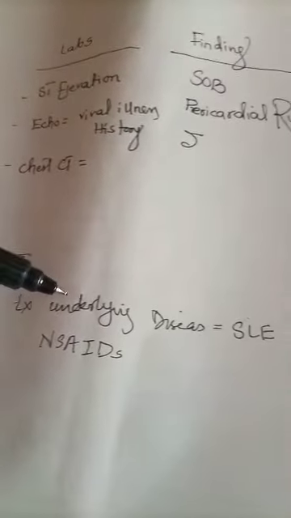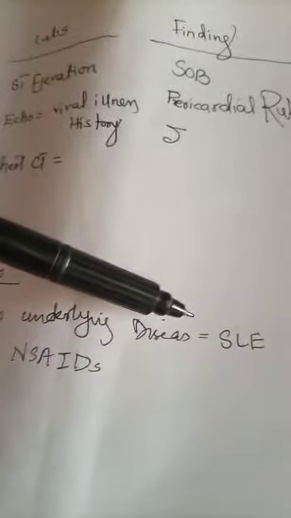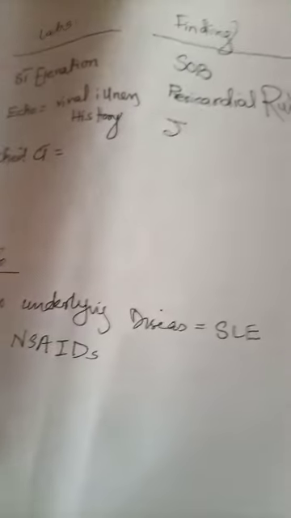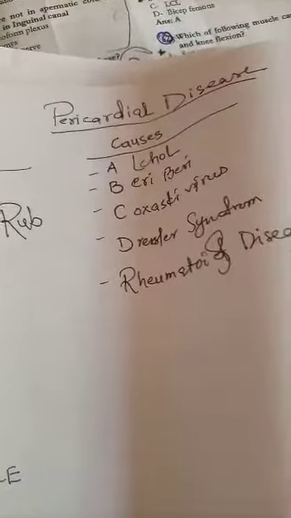That is, treat the underlying disease like systemic lupus erythematosus. If the patient has any rheumatoid disease or SLE, then one has to treat that. Or NSAIDs can also be beneficial in pericardial diseases. So this one is the clinical findings and clinical vignette for pericardial diseases.